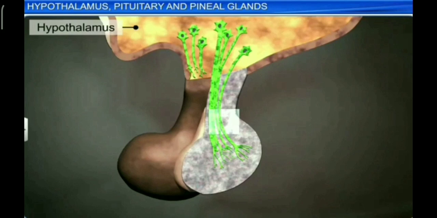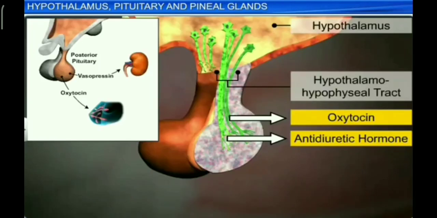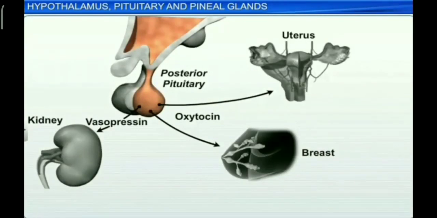It stores and releases two hormones, oxytocin and ADH. Oxytocin stimulates the contraction of the uterus during parturition. Therefore, it is called pregnancy hormone. It also stimulates the contraction of mammary glands to initiate ejection or release of milk. So, it is also called milk ejecting hormone.